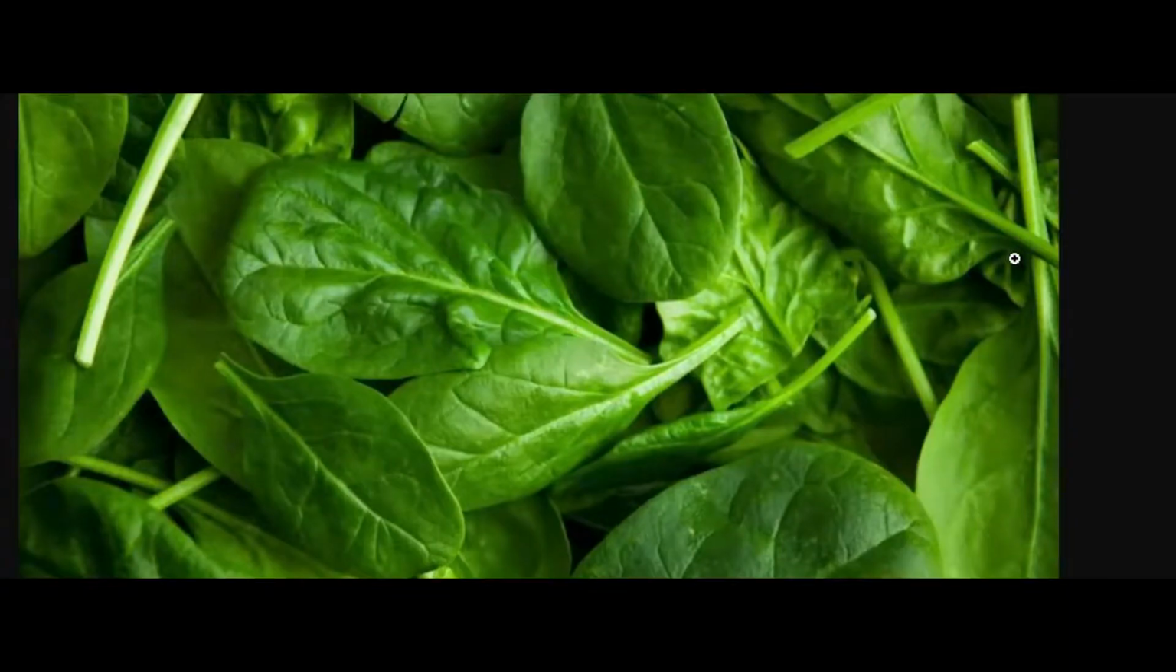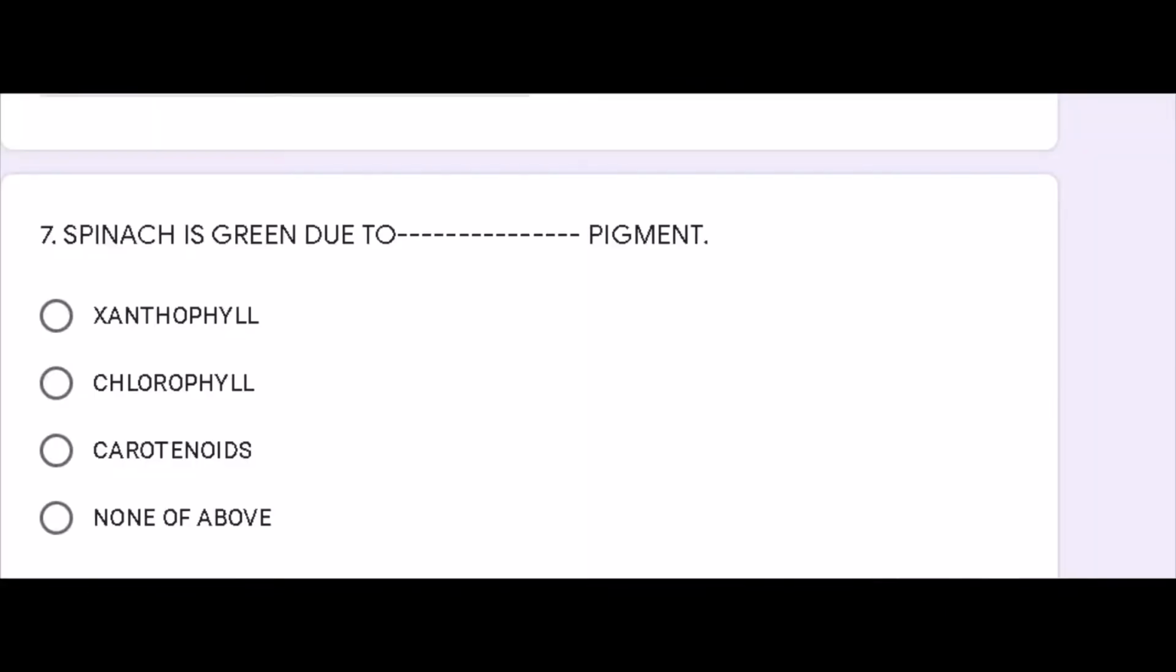So my dear students, this image which you are seeing here is the image of spinach. I think you are all very familiar with this plant. It is an eatable item which your moms cook. Spinach is a very good source of iron, so we have to eat spinach.